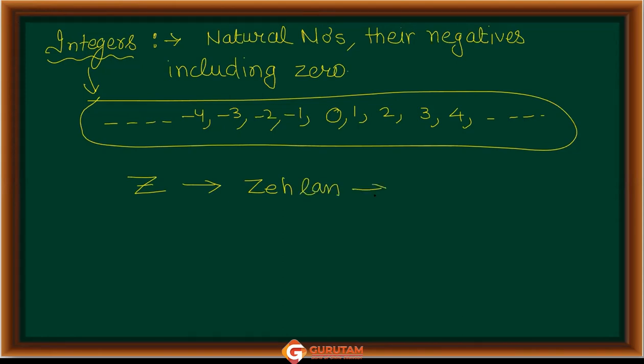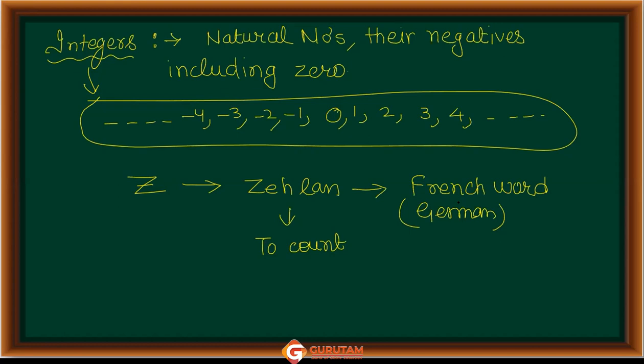It is actually a German word, Germany people use this word. Zahlen. So the meaning of this word is count.